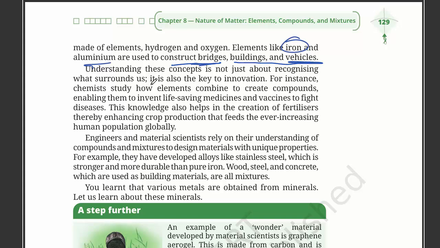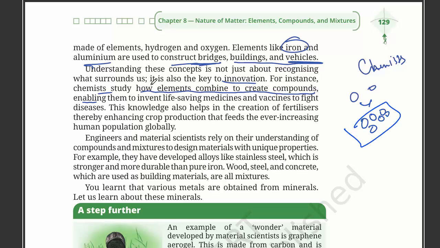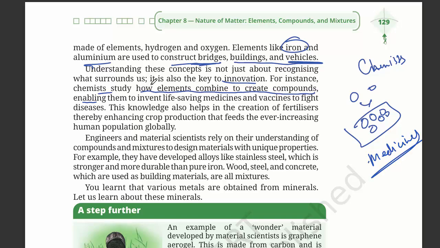Understanding these concepts is not only about recognizing what surrounds us, it is also key to innovation. For instance, a chemist studies how elements combine to create compounds, enabling them to invent life-saving medicines. So, what do chemists do? They take different elements, form different compounds, then check their properties, and then create new medicines. This knowledge also helped in the creation of fertilizers, enhancing crop production that feeds the ever increasing human